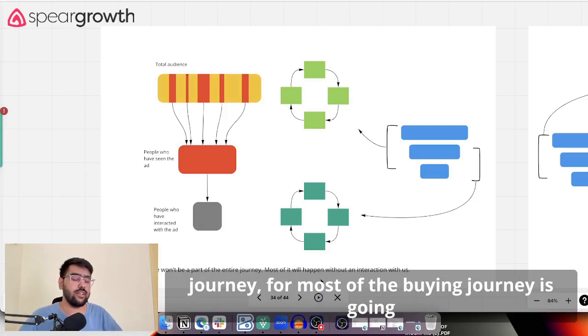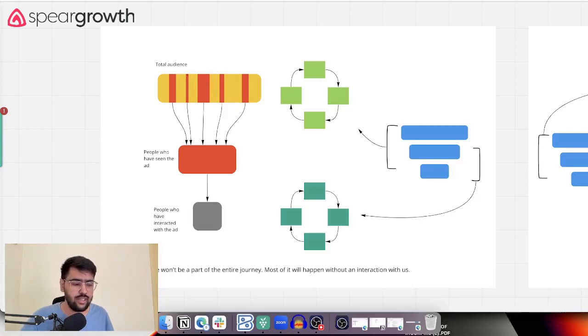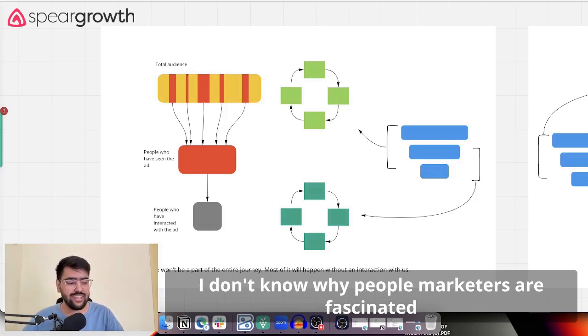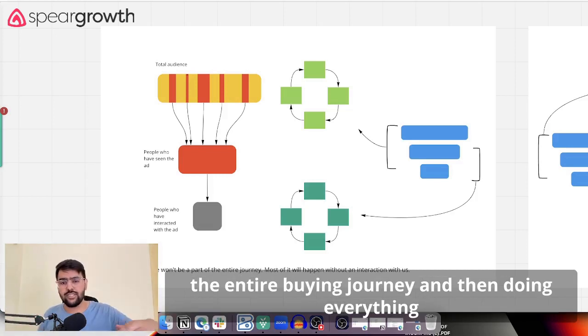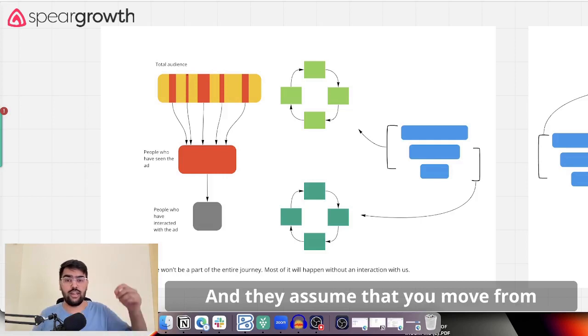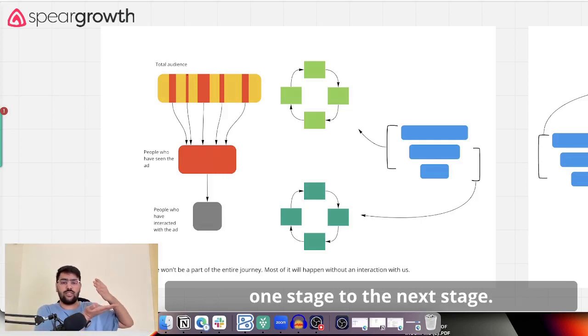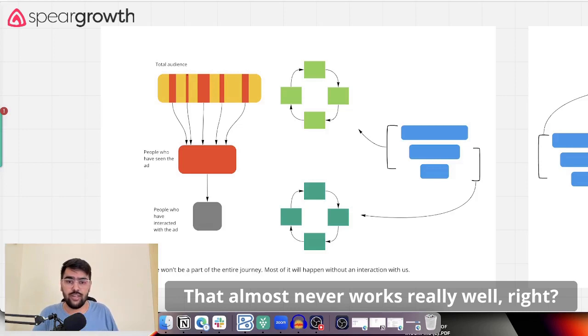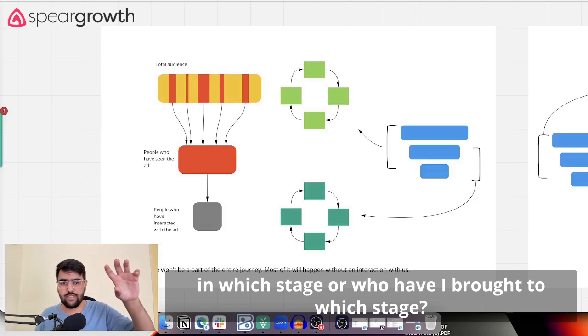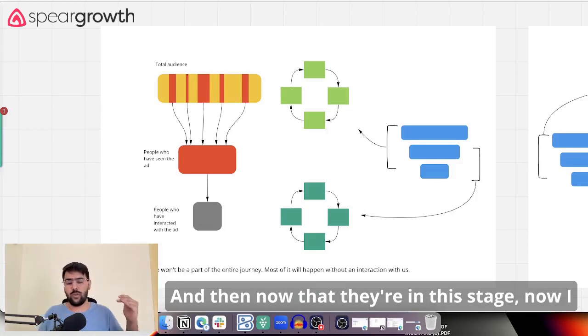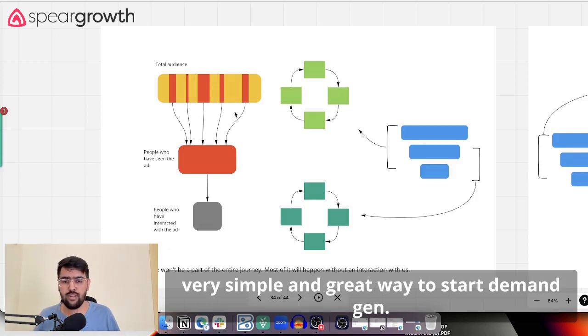For most of that buying journey, it is going to happen without any interaction with the brand. I don't know why marketers are fascinated with looking at the entire brand funnel or the entire buying journey and then doing everything in different parts of it. They assume that you move from one stage to the next stage. That almost never works really well. So you need to really figure out who is in which stage, or which stage I have brought them to, and then now that they're in this stage, I change the messaging and show them something different. This is a very simple and great way to start demand gen.